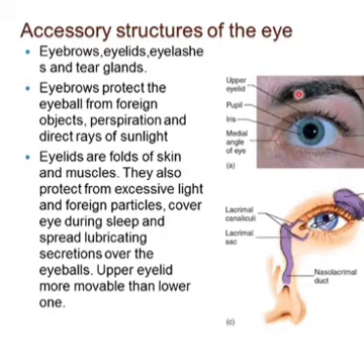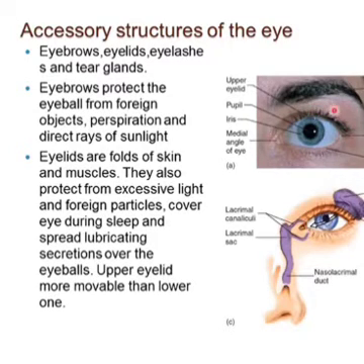Now eyebrows protect the eyeball from foreign materials and objects, or if we are sweating profusely, the sweat should not roll down from our forehead and come inside our eye. So it is protecting our eyes from perspiration also. And direct sunlight is also being protected by these eyebrows as well as the eyelids.